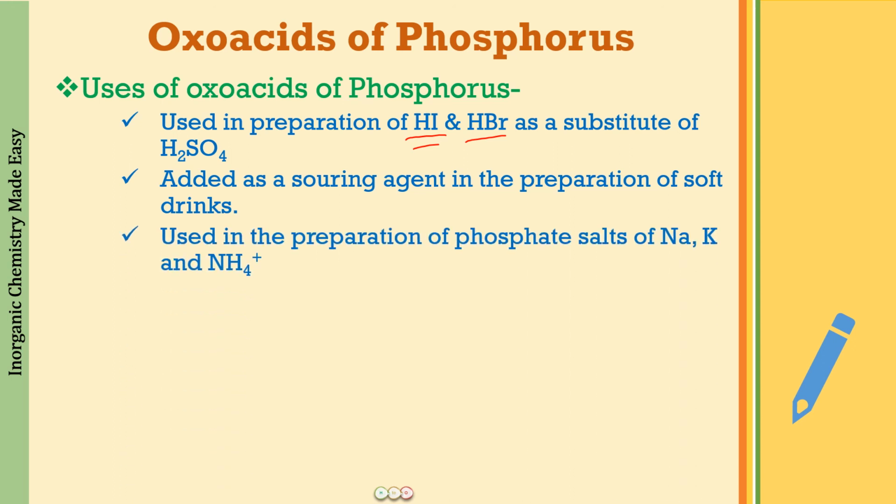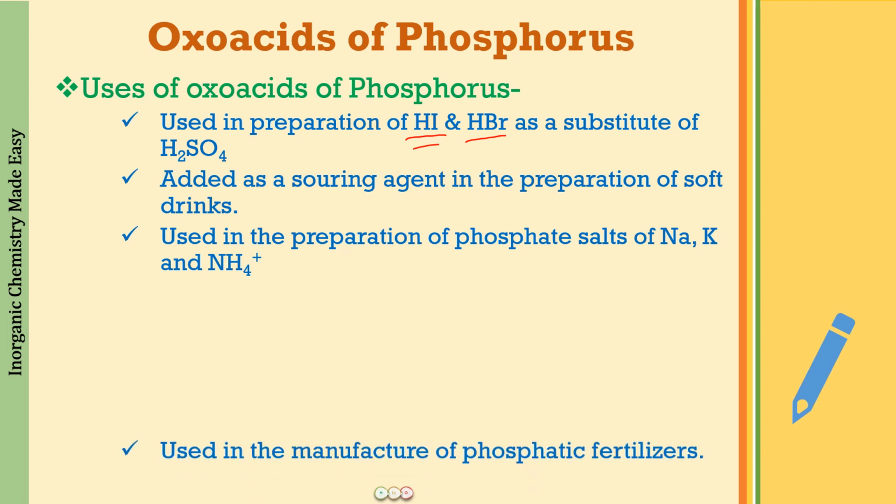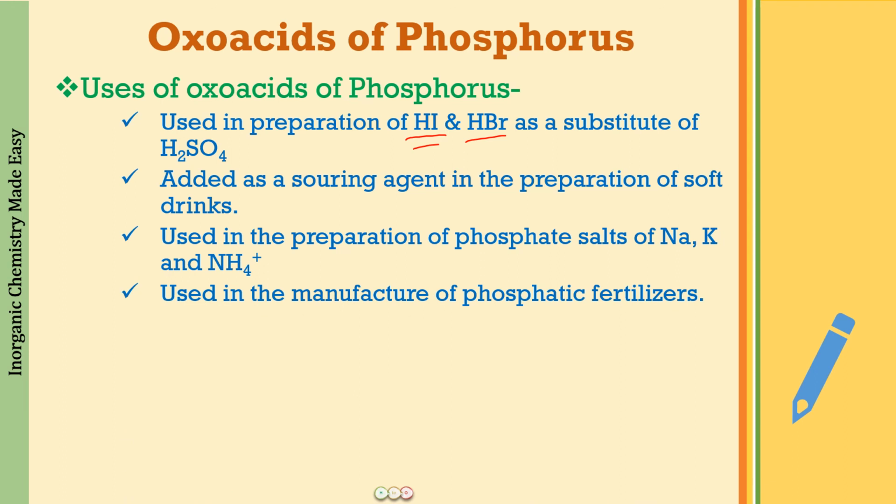Used in the preparation of phosphate salts of sodium, potassium and ammonium. This is another use. And one more use which is very important is that this is used in the manufacture of phosphatic fertilizers. So these are a few of the uses of phosphoric acid which can be coming to you in the examination.